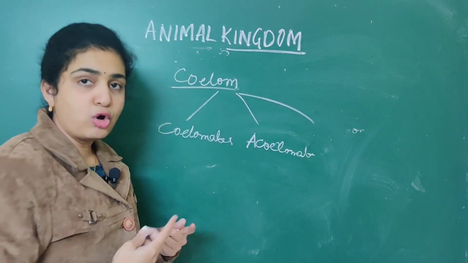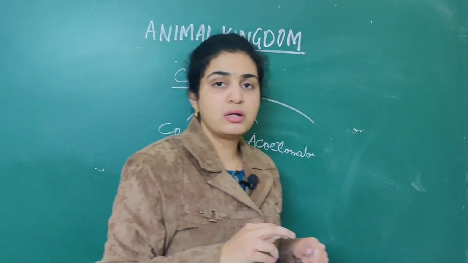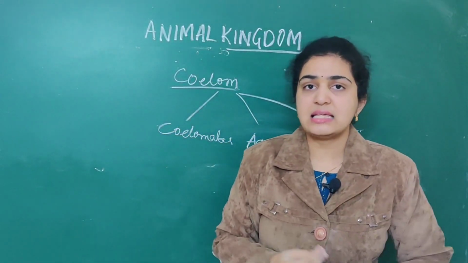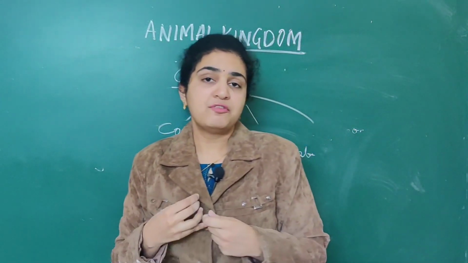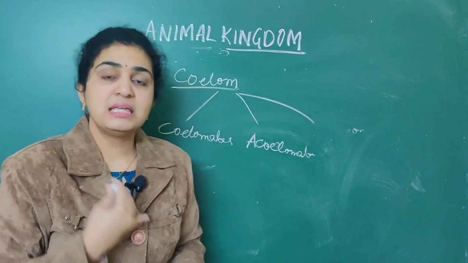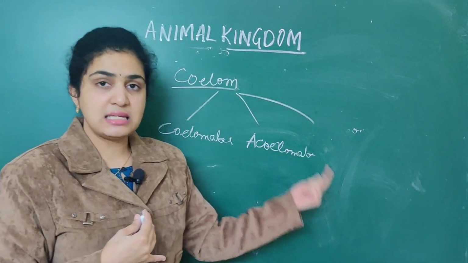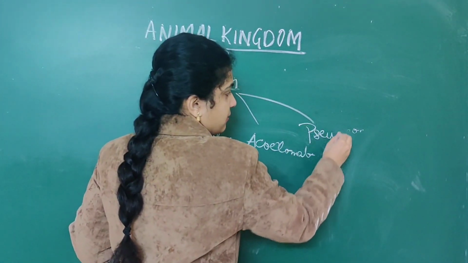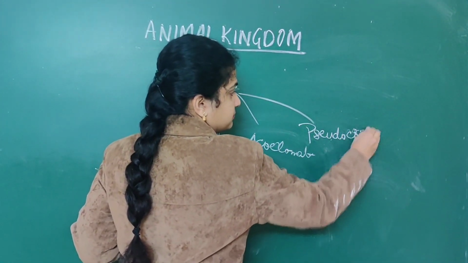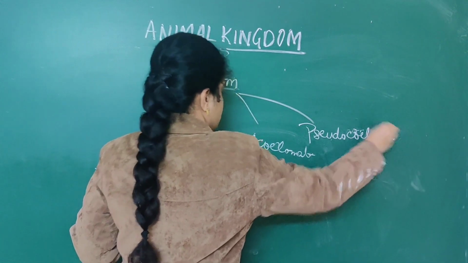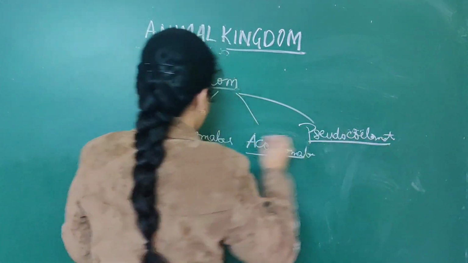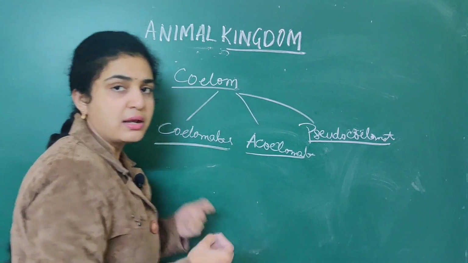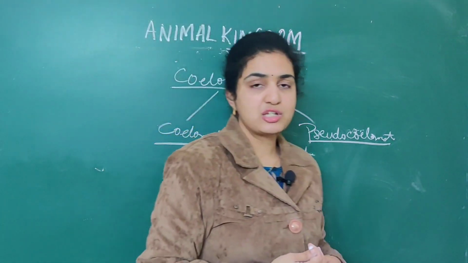If the mesoderm only acts like a coelom, be thorough, then they are called pseudocoelomates. So acoelomates, pseudocoelomates as well as coelomates. Now what is the classification that will come?